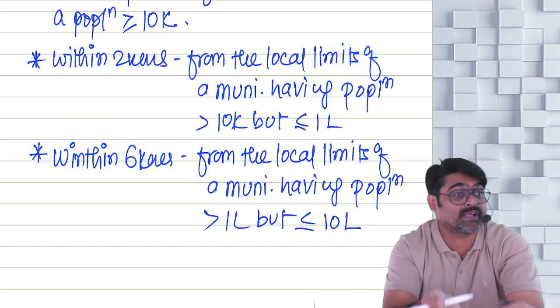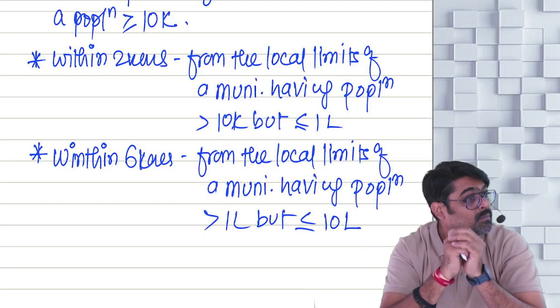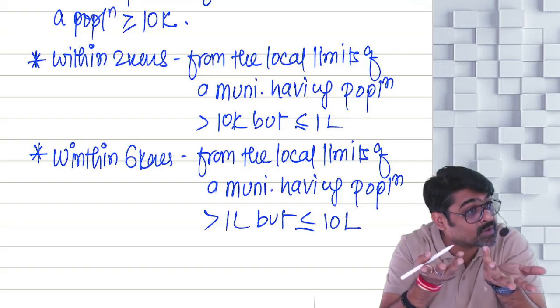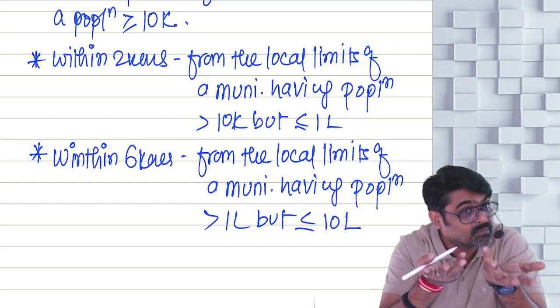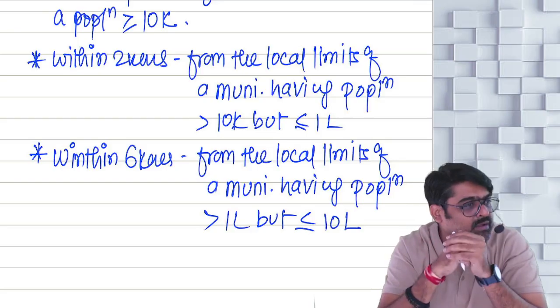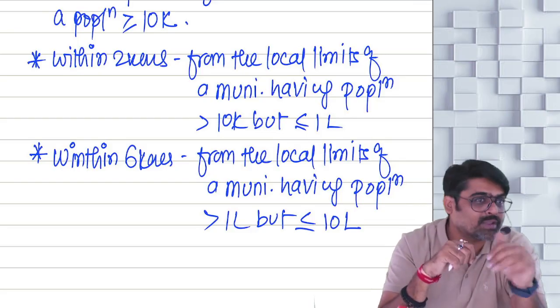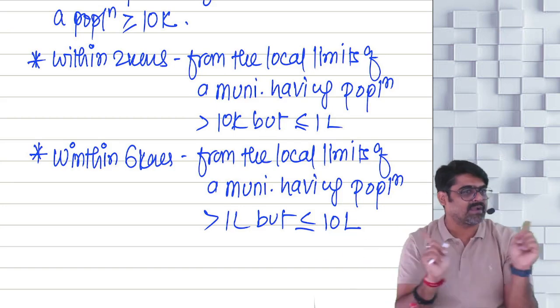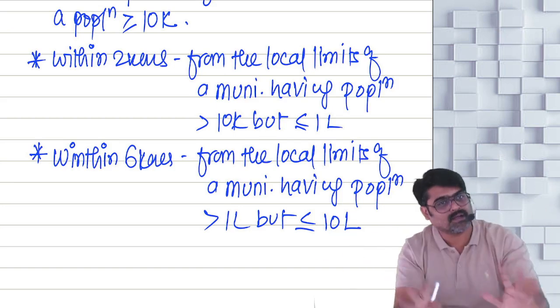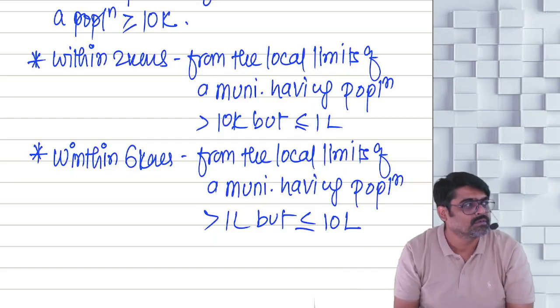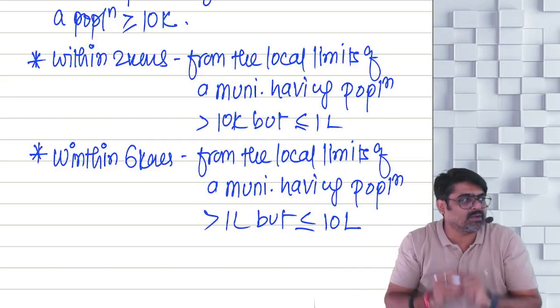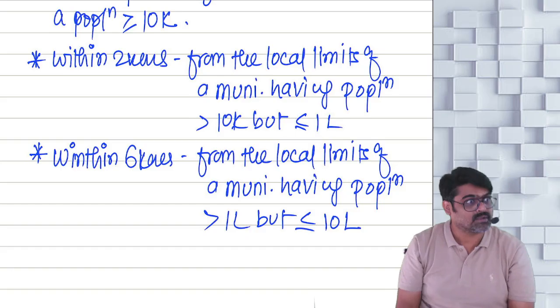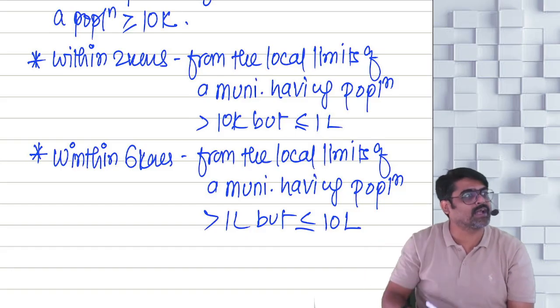So whatever population is staying in this jurisdiction, is it more than 10 lakhs? How much population stays in Bangalore? More than 10 lakhs. More than 10 lakh is more than 10,000 only, no? So whatever land is there in Bangalore, entire Bangalore is urban, because the population is more than 10,000. And, sir, the population is more than 10 lakh also.